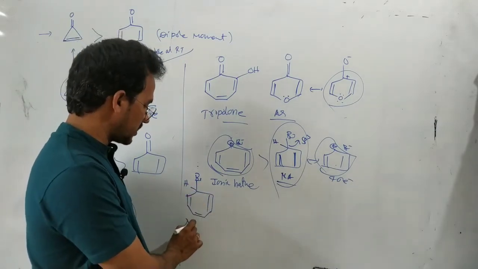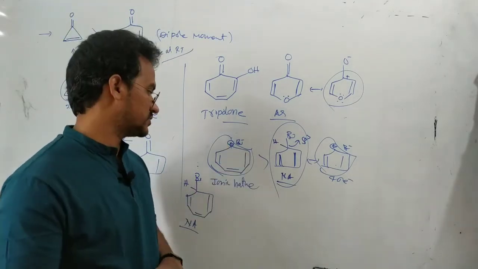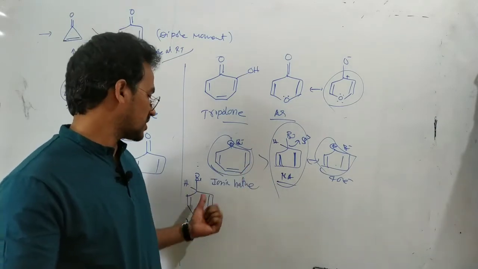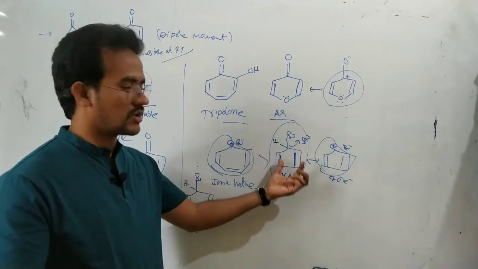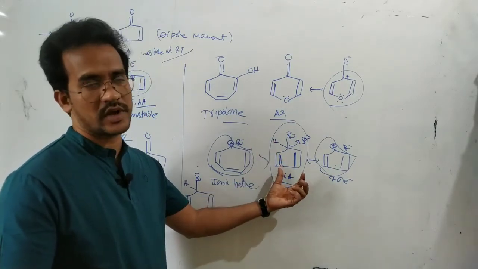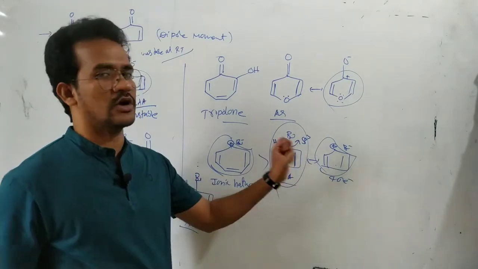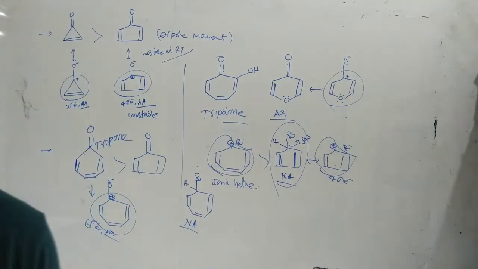But in ionic form it has an aromatic nature, so it is more stable in ionic form. So this compound is more soluble in polar solvents like water. This compound is less soluble in polar solvents. And we can say this compound has a higher dipole moment than this compound. Okay, that's it. So that is the dipole moment application.